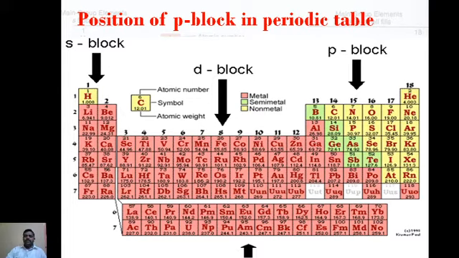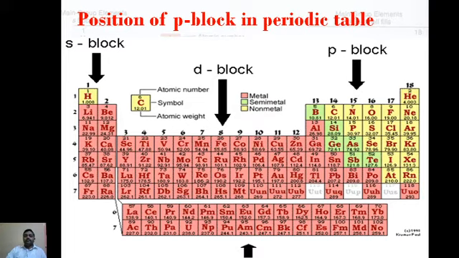What is an isotope? Atoms with the same atomic number but different mass number. I will give some examples: hydrogen has three isotopes, oxygen has, sorry, oxygen has three isotopes, and nitrogen has two isotopes.